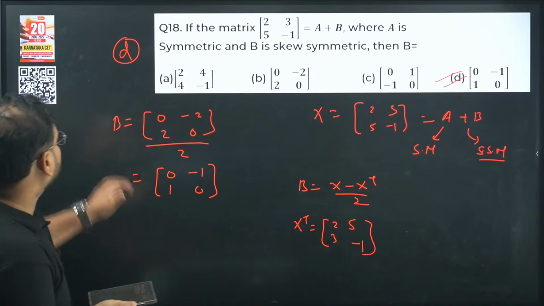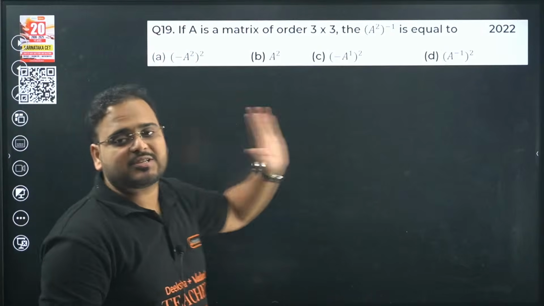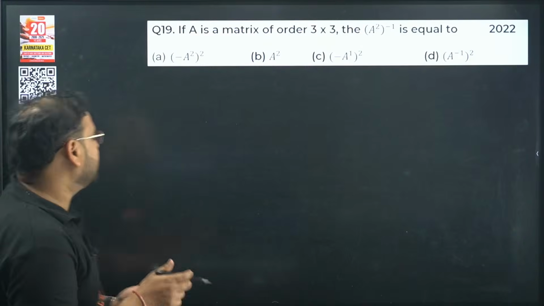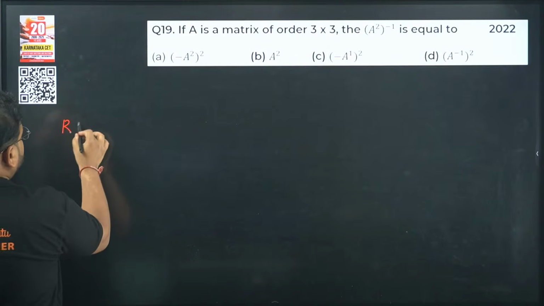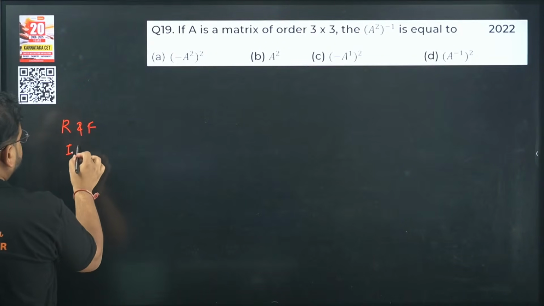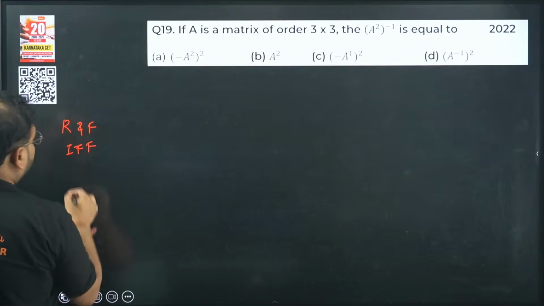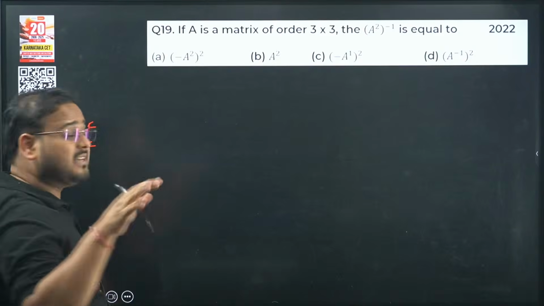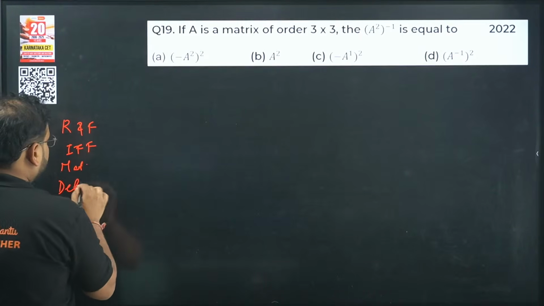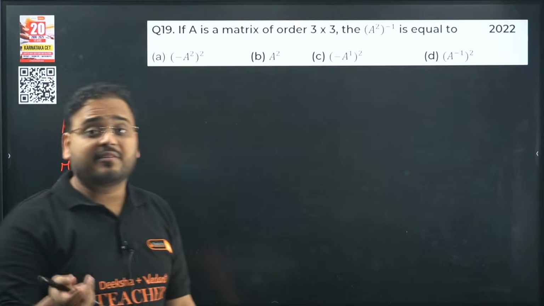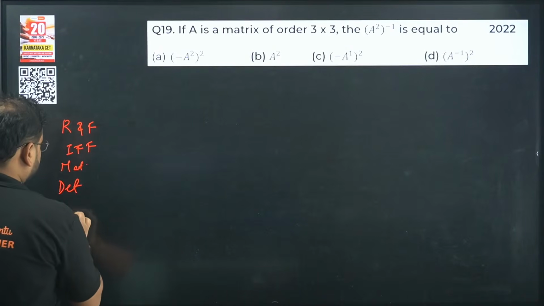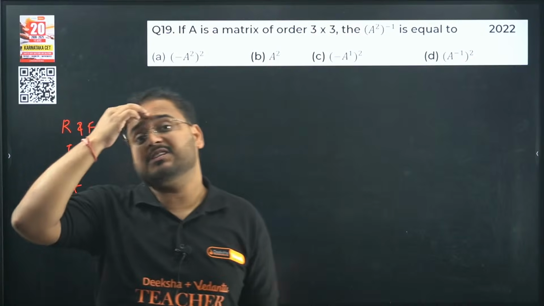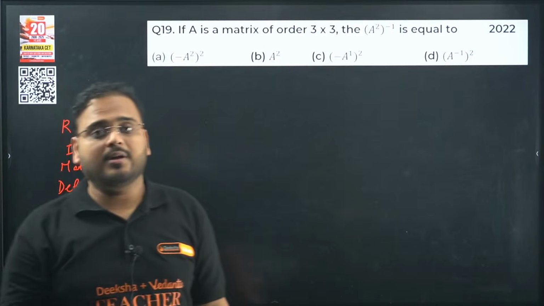Good job. Because the thing is, our goal should be very much clear. There are some chapters we cannot lose marks in. For example, we cannot lose marks in relations and functions. We cannot lose marks in ITF. We cannot lose marks from matrices. We cannot lose marks from determinant properties at all. They're very easy. Then what else is very, very easy? The derivative of the basic functions. The basic function derivative, that cannot be lost marks in. Not difficult ones. When they ask you about the basic function derivative, those cannot be lost marks in.